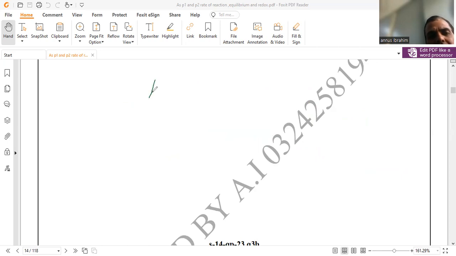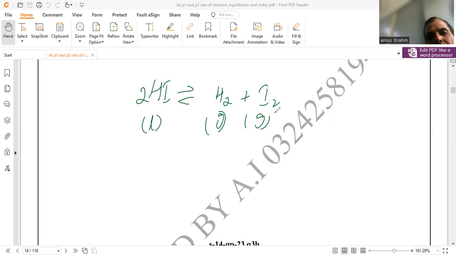For example, we write the equation of hydrogen iodide in this way. Suppose we initially have hydrogen iodide in liquid form and we heat it in an open container, so it is converted into gaseous form. These gases will escape, so there is no chance to get back to the reactant as long as the reaction system is not closed.